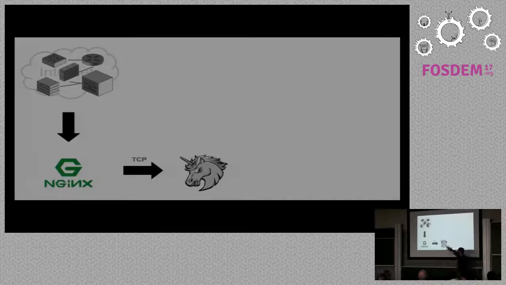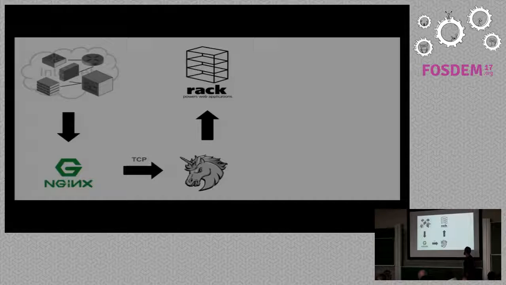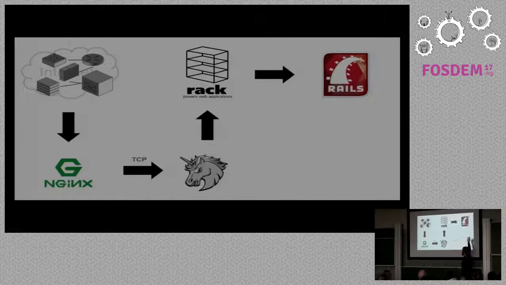And we imagine that Nginx is talking to a web application server. So we are talking via TCP to this application server. We can use TCP or a Unix socket. In this case, we just chose TCP for no special reason, so we'll just use that. So Unicorn will talk to Rack, that will talk to Rails. In this case, it's just a Rails setup, and we don't have to be familiar with Rails. But what Rack does is make the protocol between Unicorn and the Rails app. So you can change your framework to Sinatra, and your Unicorn to, I don't know, Puma, and you keep the same protocol there. This is why Rack exists.